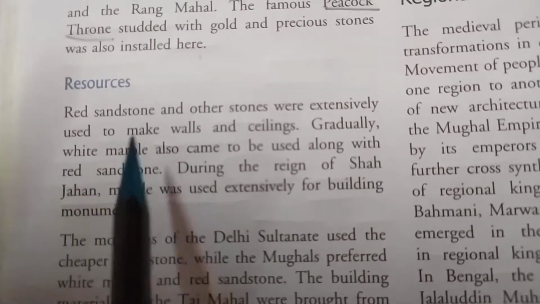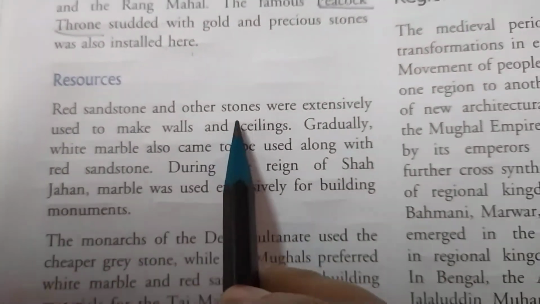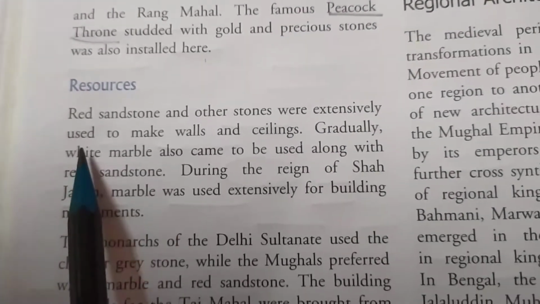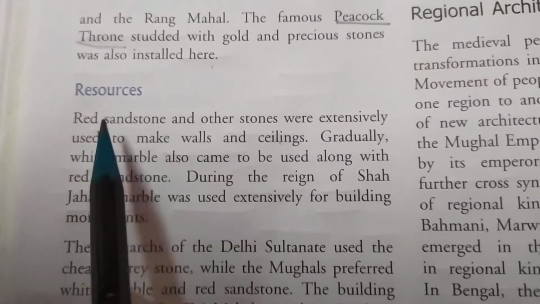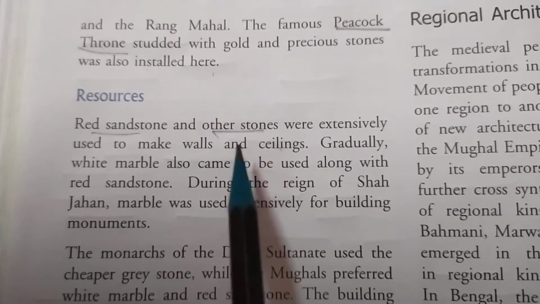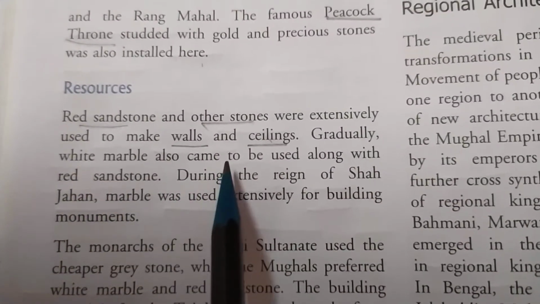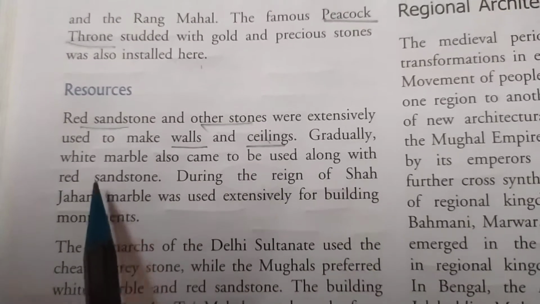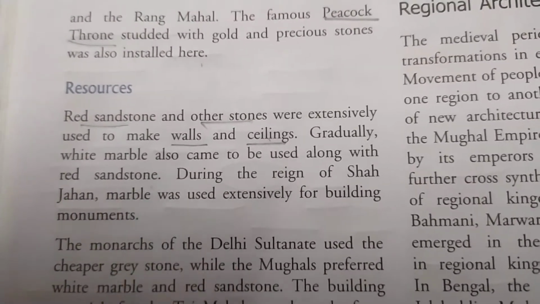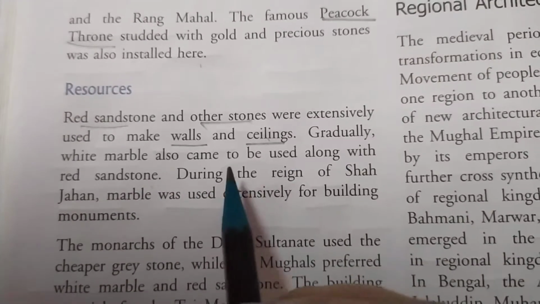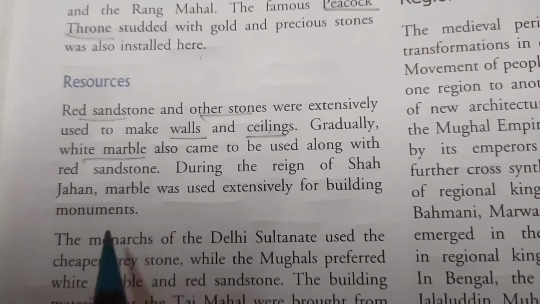Next topic is resources. Red sandstone and other stones were extensively used to make walls and ceiling. Gradually, white marbles also came to be used along with red sandstone.